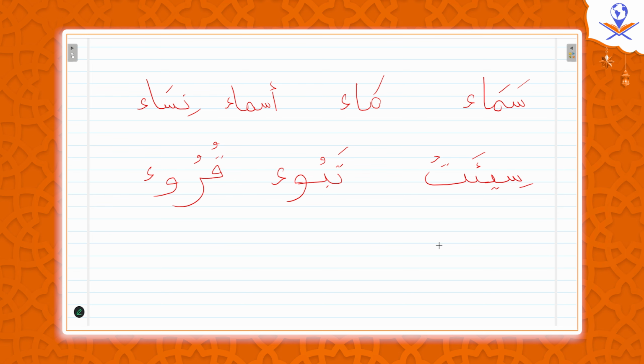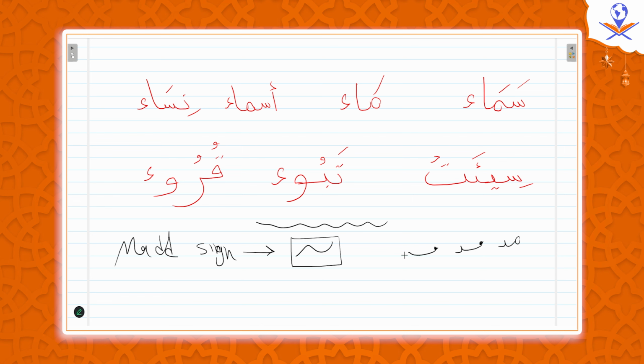By the way, if the mad is longer than 2 beats, you need to see the wave. Remember the sign of mad in Quran? The sign of mad in Quran, the mad sign, is this wave. And we spoke about it in the previous session. Why do we have this wave? This wave actually is the word mad. It's like this. Four times. Yeah, 4 times. We see this wave, which is the word mad, if the mad is longer than 2 beats.